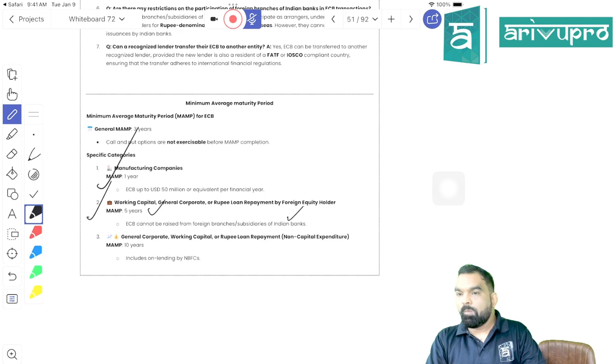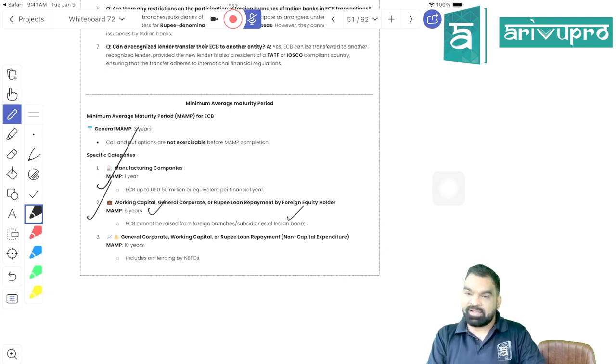So, repeating. If you are taking a loan from overseas, that is totally allowed. Even personal loans are allowed. Even commercial loans are allowed, right? If you are taking a personal loan, it is not going to be regulated by ECB guidelines. It is going to be regulated by FEMA, right? But if you are taking a commercial loan, it is going to be regulated by ECB guidelines.